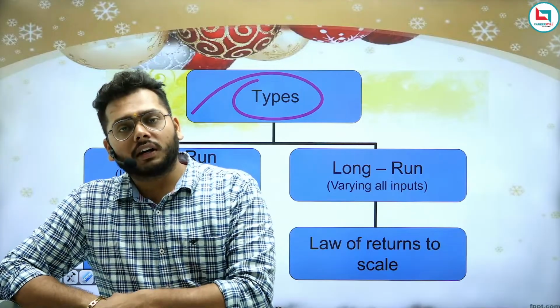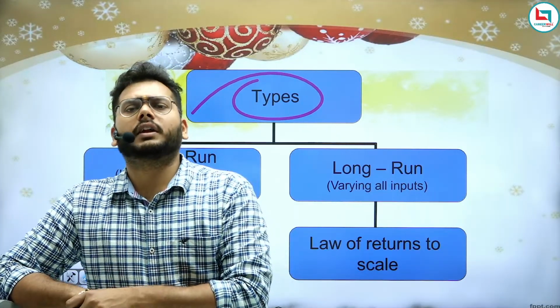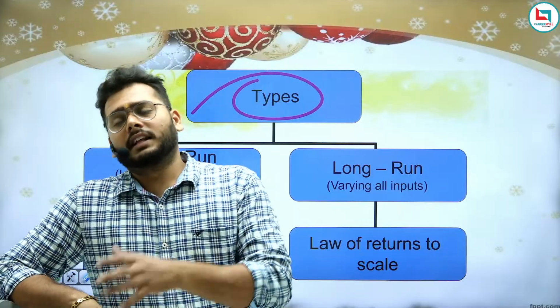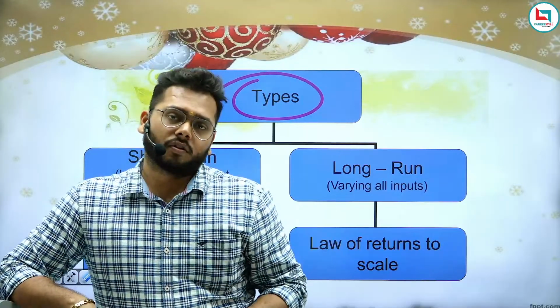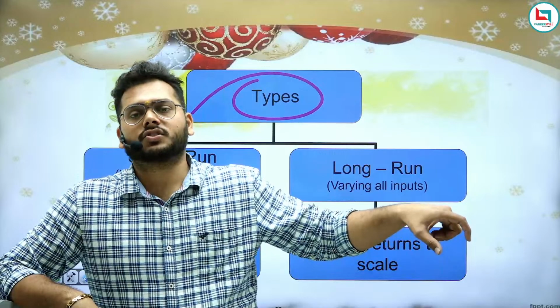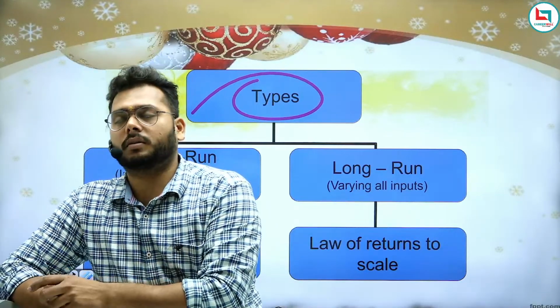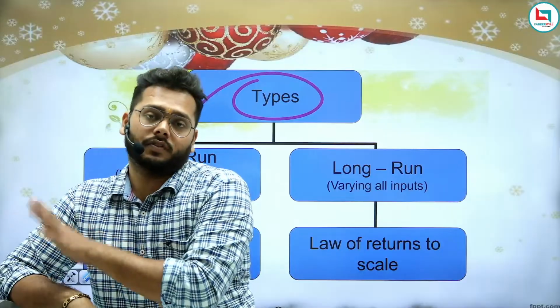Or long run, it means what? Varying all the inputs. Varying all the inputs means what? There must be change in the fixed factor also, or the variable factor also. In the short run, only variable factors are changing. In the long run, both the factors are changing.